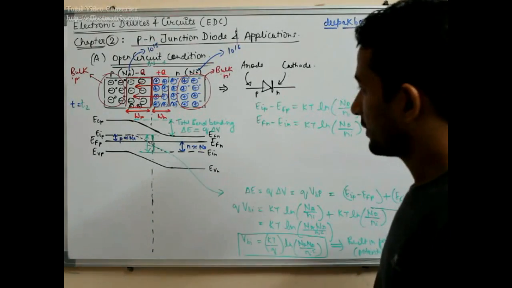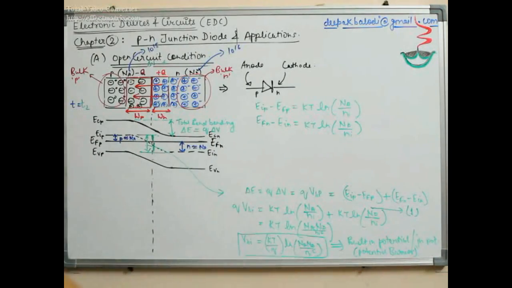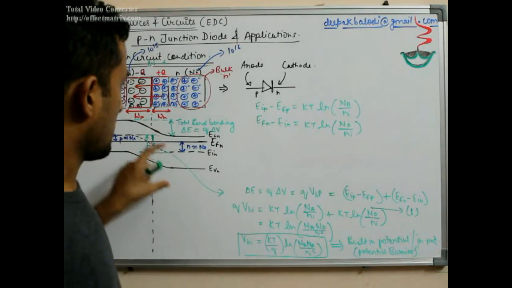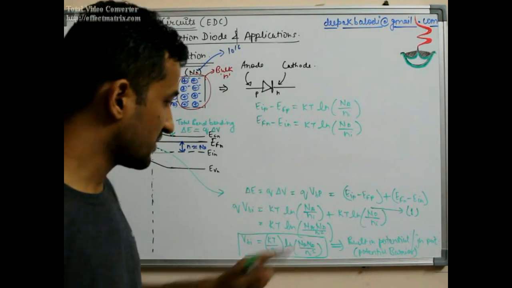So there is one more method to come up to this relation. So let us see. This is one way. Using the energy band diagram, we have developed the built-in potential.